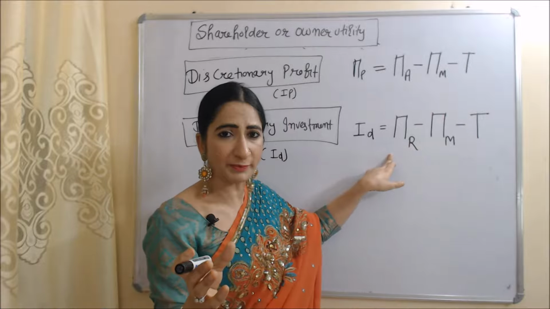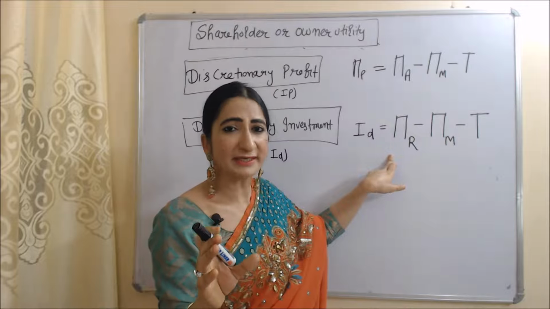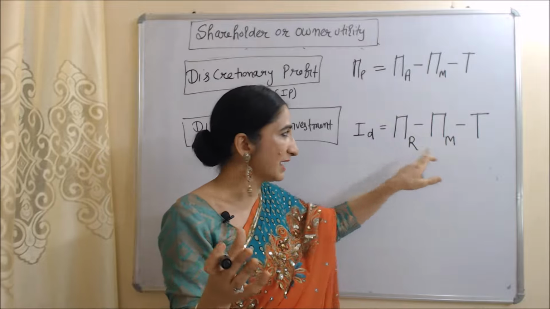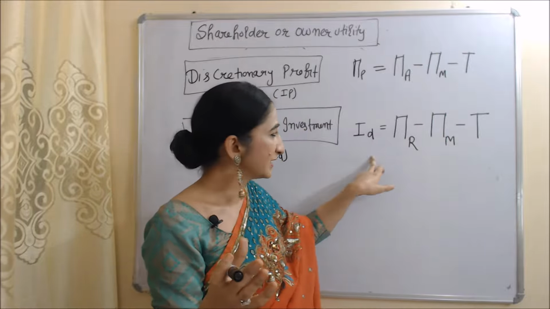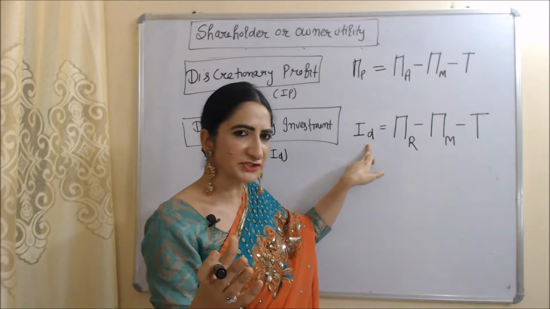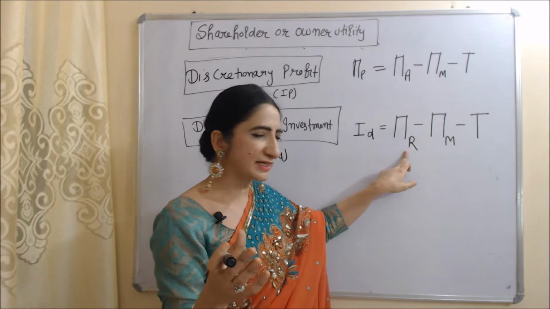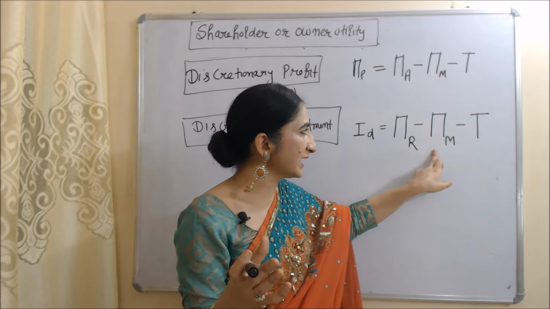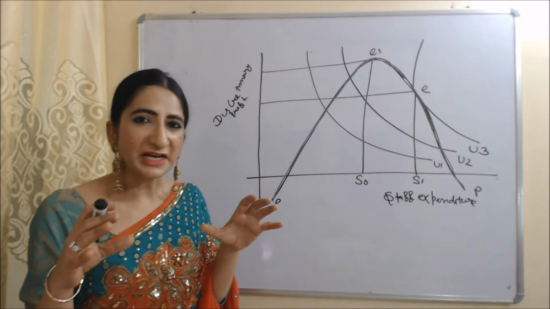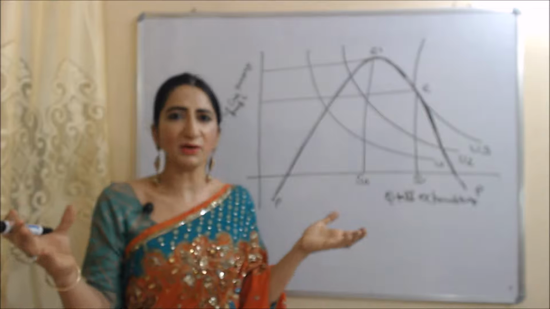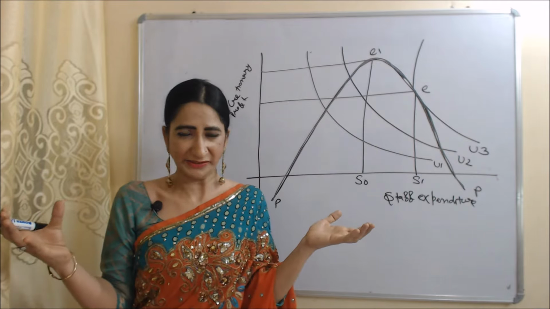We can calculate discretionary investment when we subtract taxes and minimum profit from reported profit. In this equation, ID is discretionary investment, pi r is reported profit, pi m is minimum profit, and t is taxes. Now with the help of this diagram, we will clearly understand this theory.